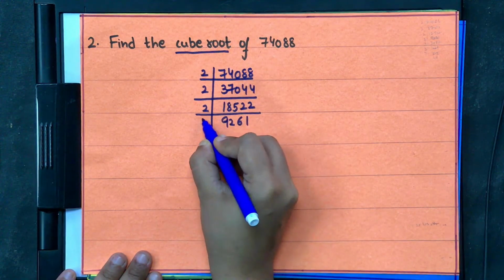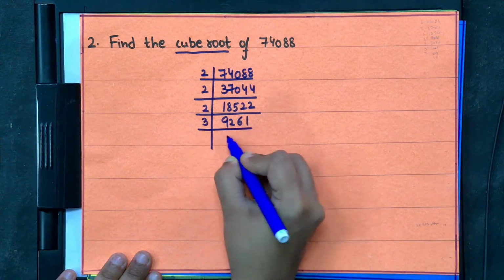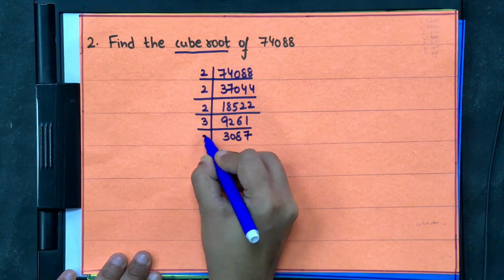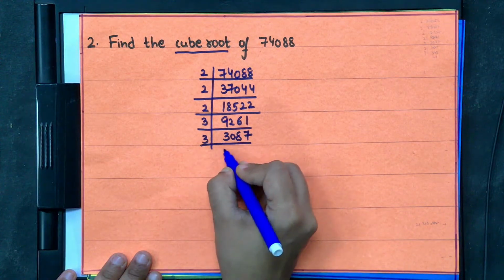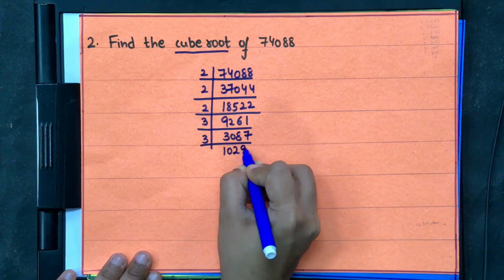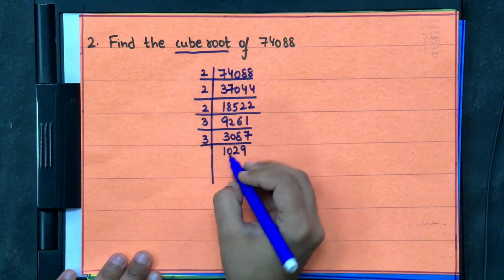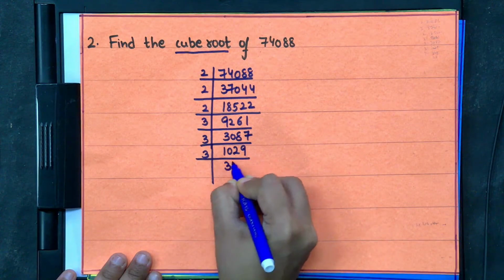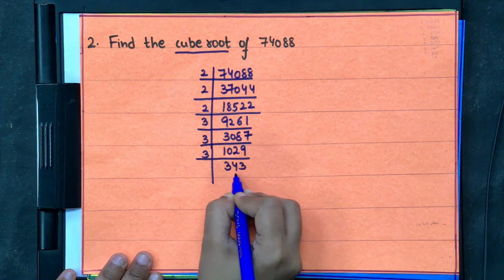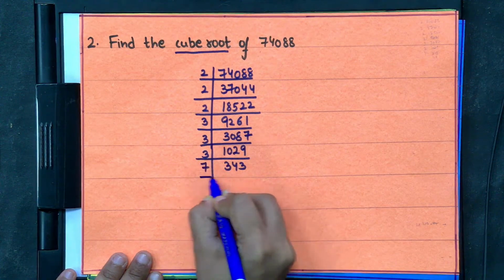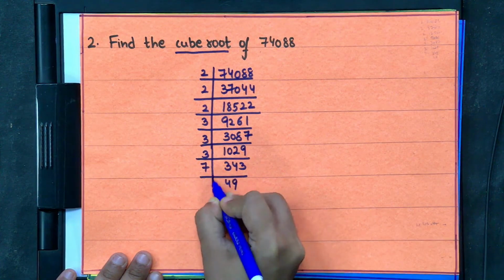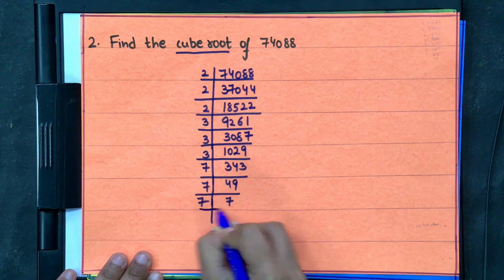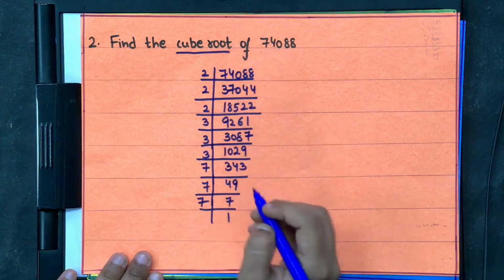Now this is divisible by 3, so you will get 3087. Again divide this by 3, you will get 1029. Now again divide by 3, you will get 343. Now this is divisible by 7. So 7 49s are 343, then 7 7s are 49, 7 1s are 7.